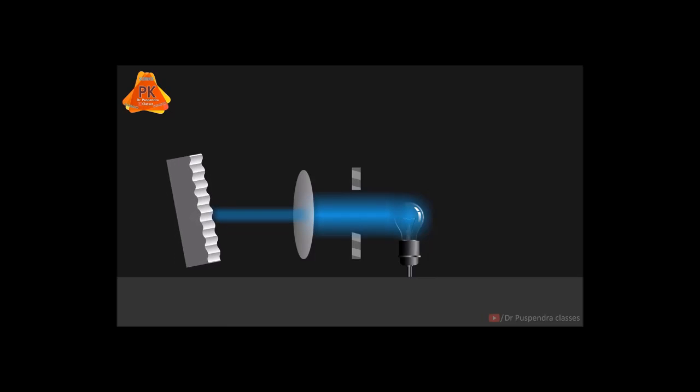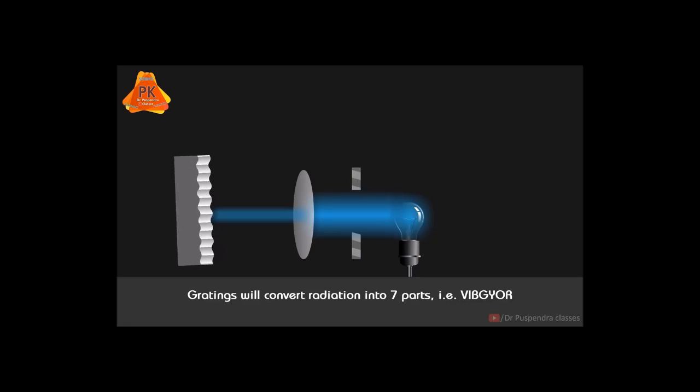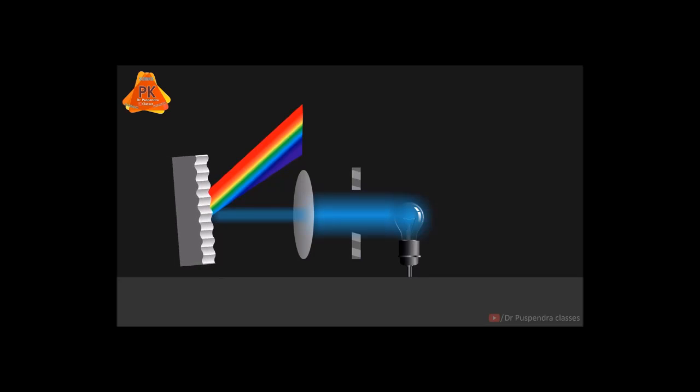When it goes to the grating, it will convert this radiation into 7 parts or 7 different colors, which is Vibgyor, and then this Vibgyor goes towards the exit slit like this. So this is the complete setup of monochromator.